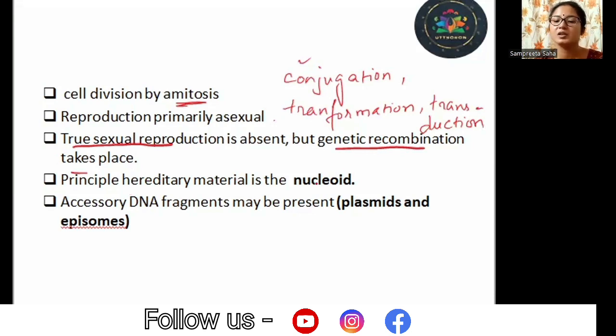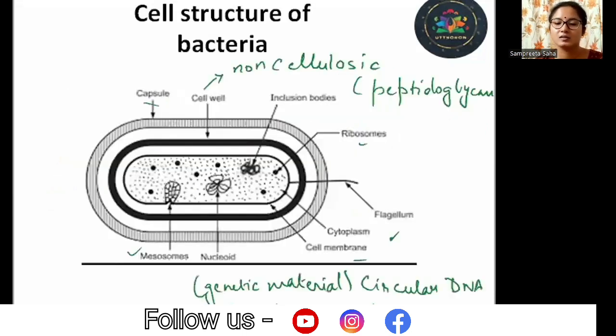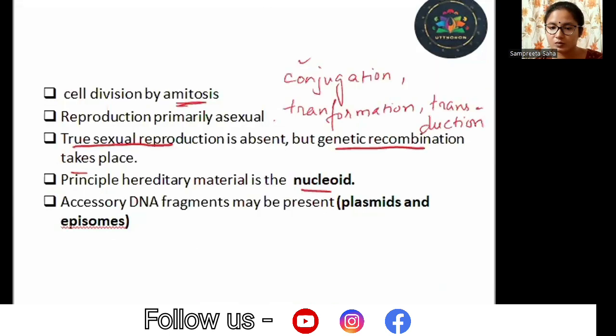So the principal hereditary material is the nucleoid. I've shown you in the diagram what the nucleoid is, right? This is the nucleoid. So that is the principal hereditary material. The circular DNA is placed naked in the cytoplasm.